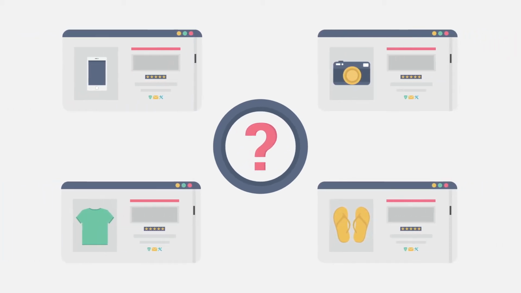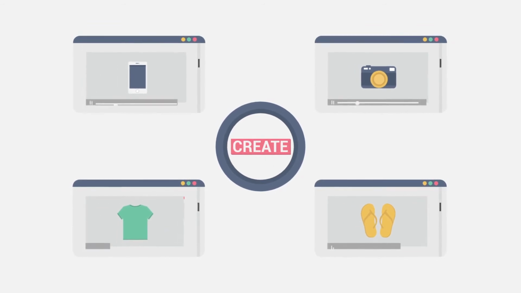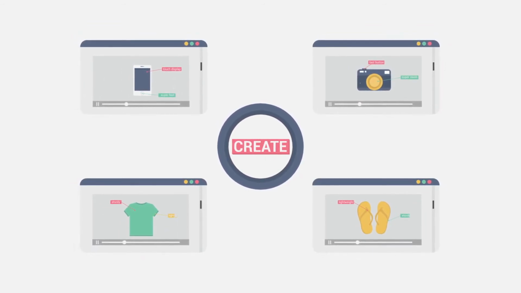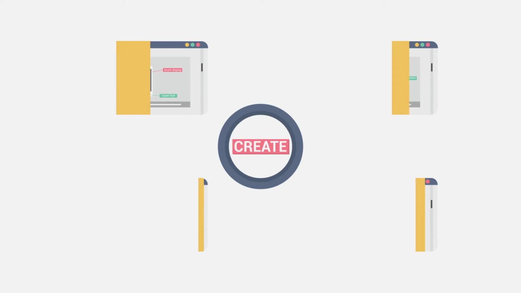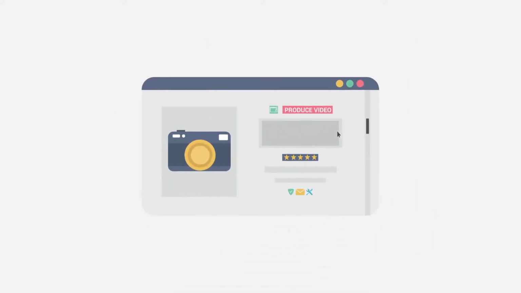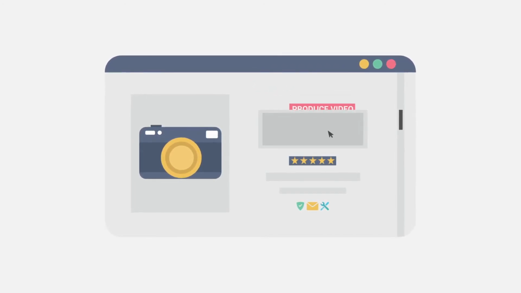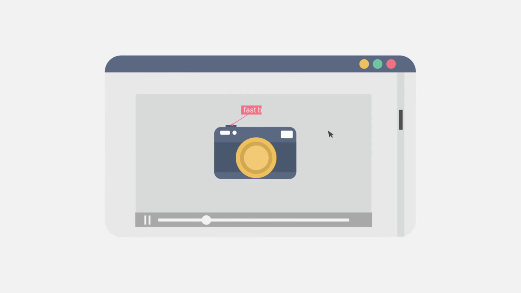But what if you have too many products to create videos for manually? This is why we've developed our video creation automation solution so that you can automatically create as many videos as you want. All you need to do is to install our integration on your website. Then, you simply choose a video style and click Produce Video on your product page. That's all. A video ad is created in a couple clicks.